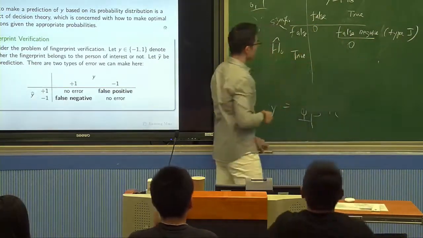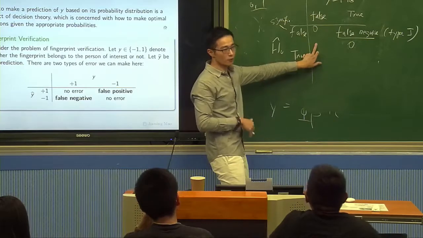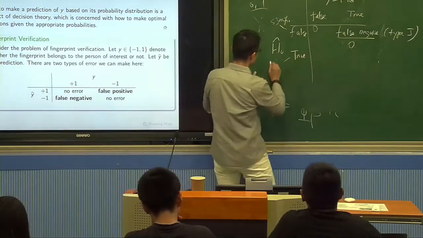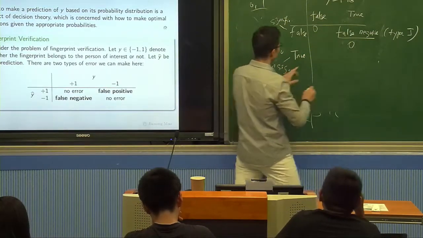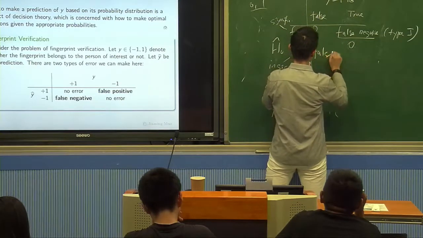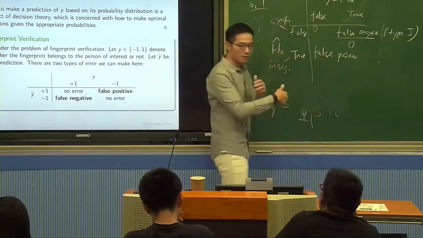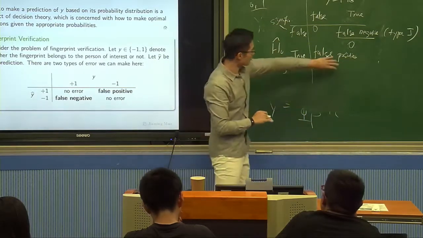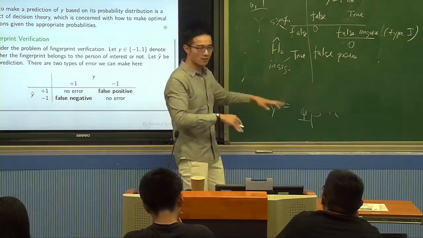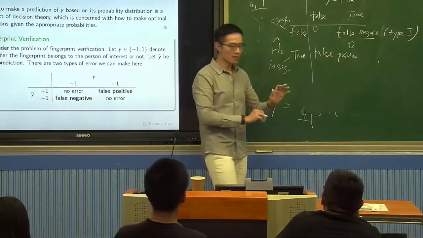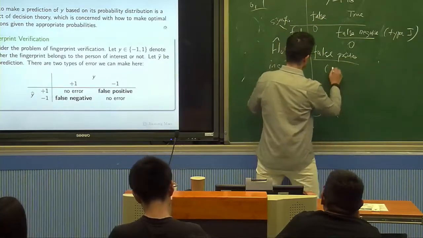Now, this is the case where you should reject, but you fail to reject. Your result is insignificant. This is called a false positive. It may cause some confusion because it's called a false positive, but it's actually insignificant. That's just because of the way we talk about these. So the false positive is type 2.